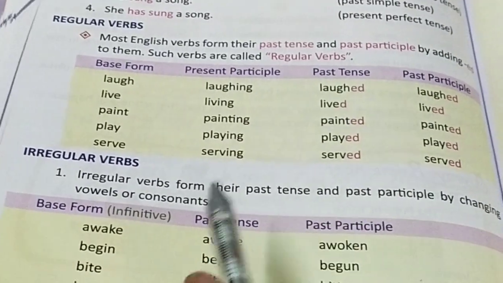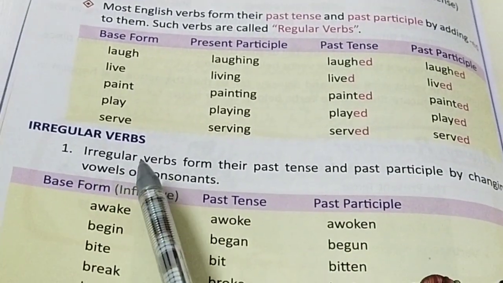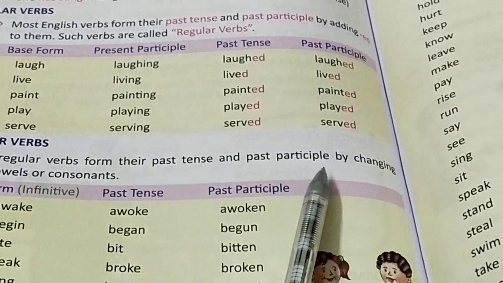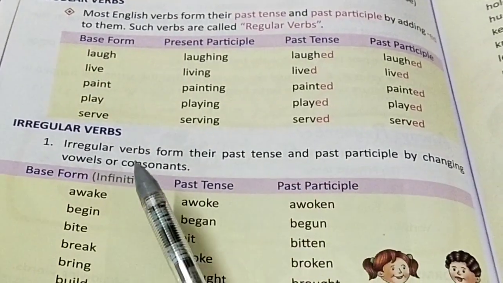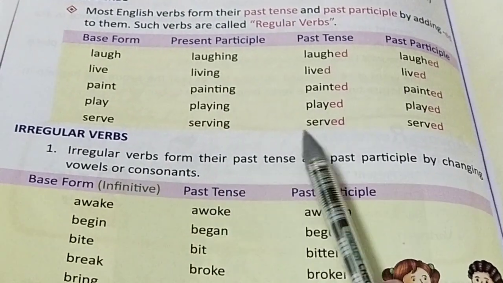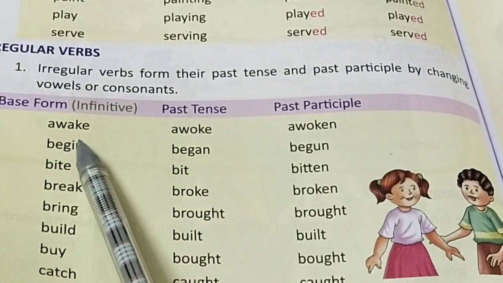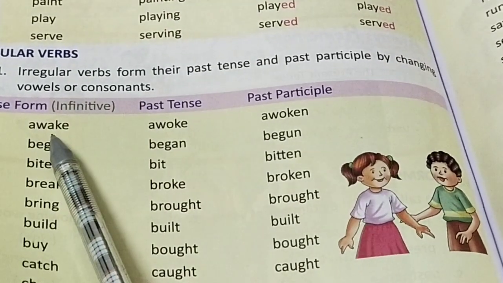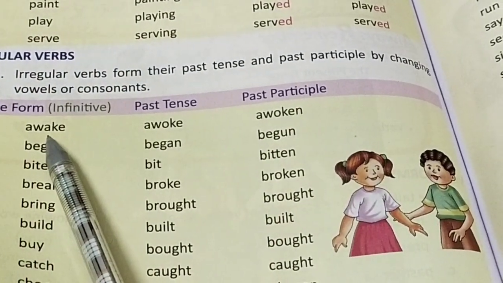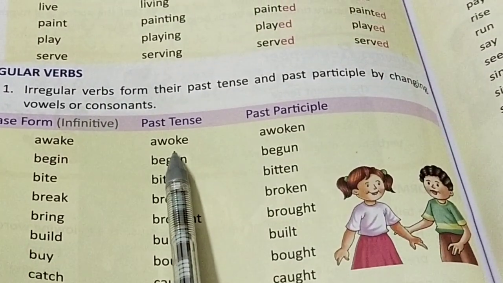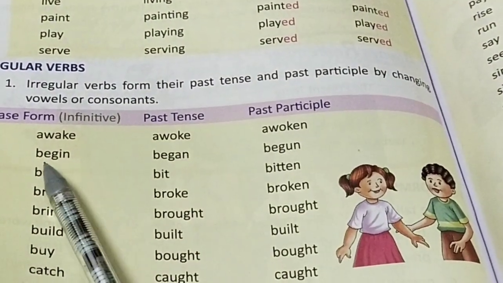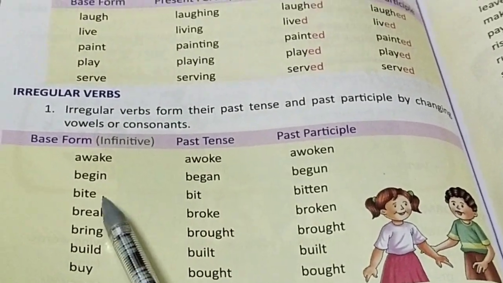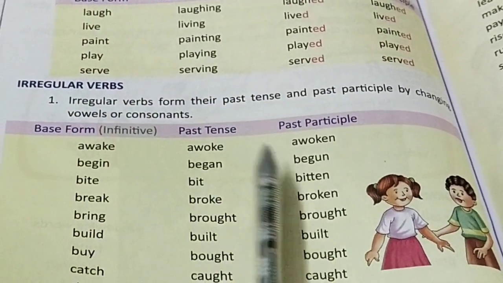Then come irregular verbs. Irregular verbs form their past tense and past participle by changing the vowel or consonant sound. Like awake, awoke, awoken. Here the vowel sound a is changed to o. Begin, began, begun.